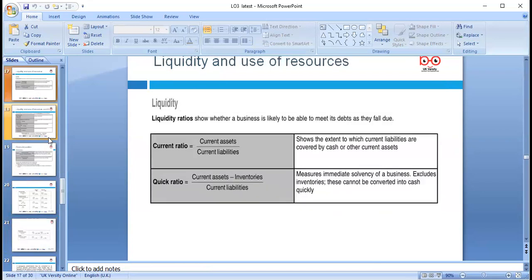Liquidity, as we mentioned, is current assets divided by current liabilities. The benchmark is 2 to 1: £2 worth of assets to £1 worth of liabilities. That's the good benchmark. So that's what we're looking at and we need to compare it. Any question from anyone?